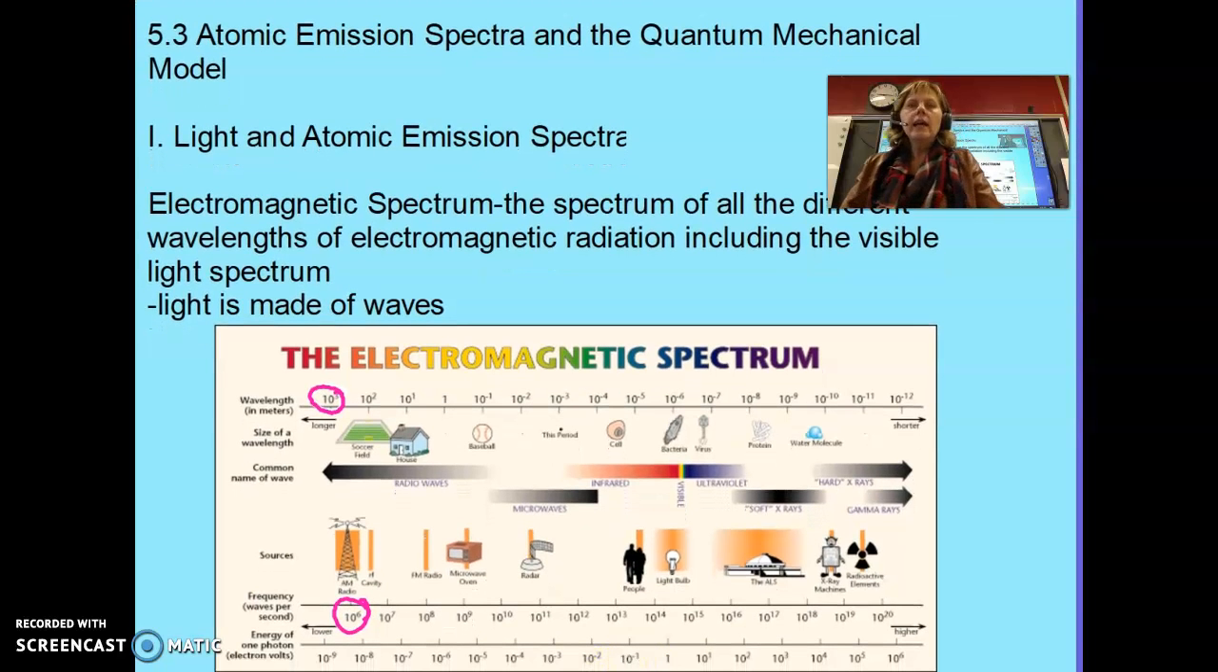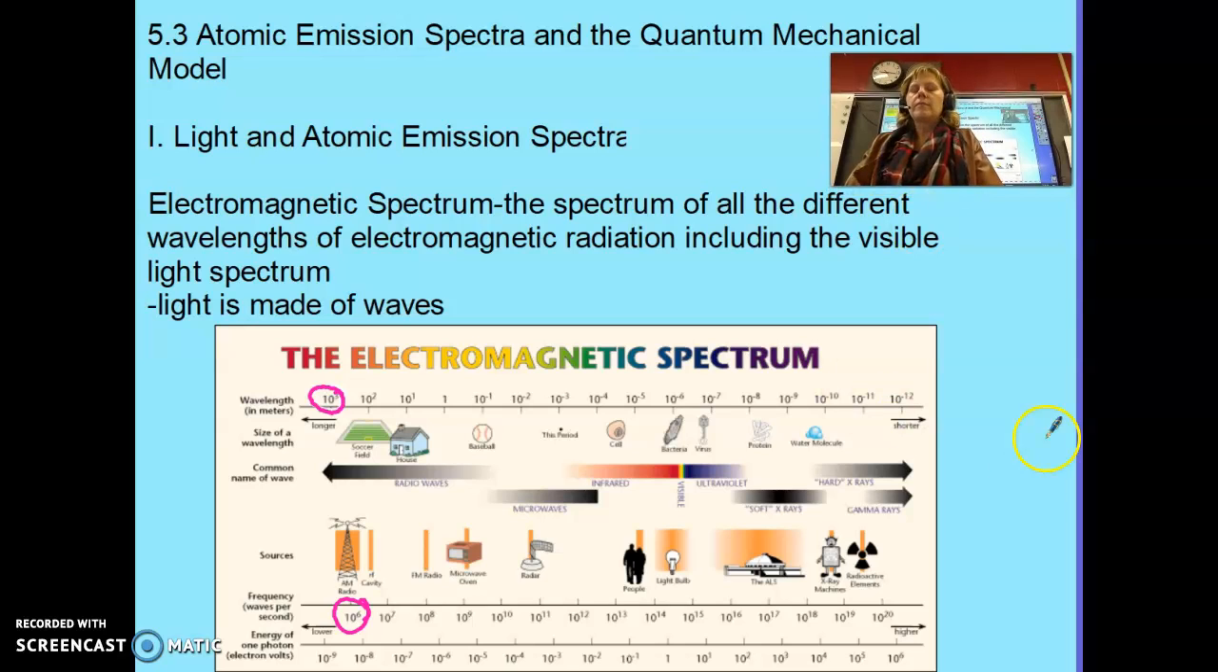So anyway, moving on to atomic emission spectra, and I think you probably talked about this in 9th grade physical science: electromagnetic spectrum, visible light, and so forth. The reason this is called electromagnetic is because it has electrical waves, if you will, and then also magnetic waves. And so we say they are electromagnetic.